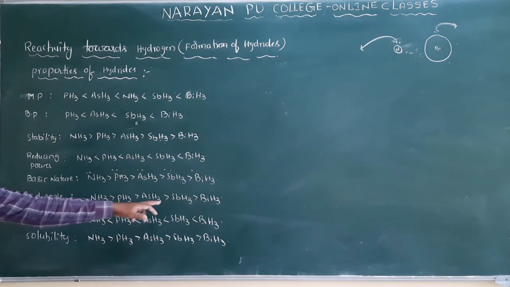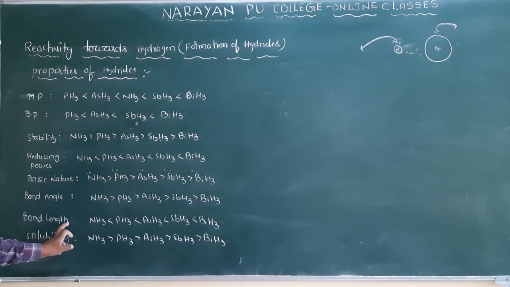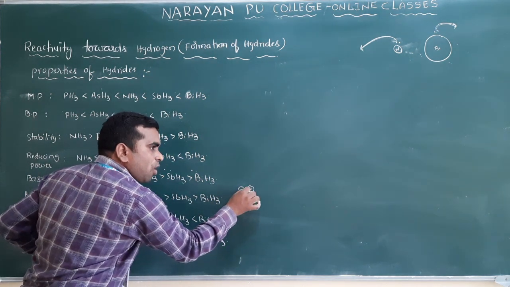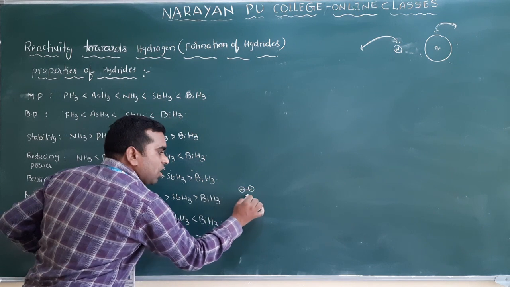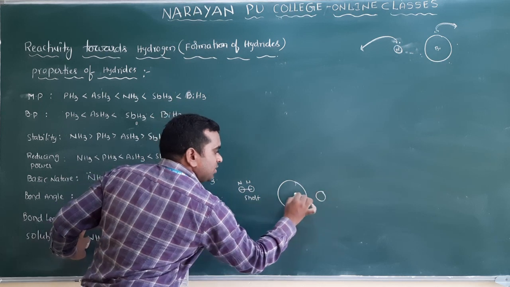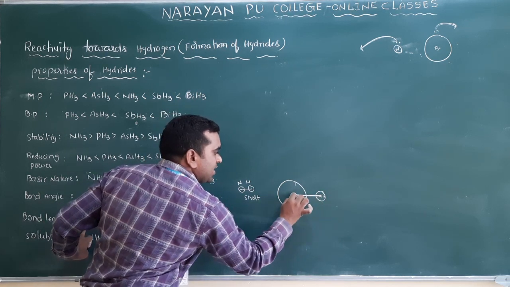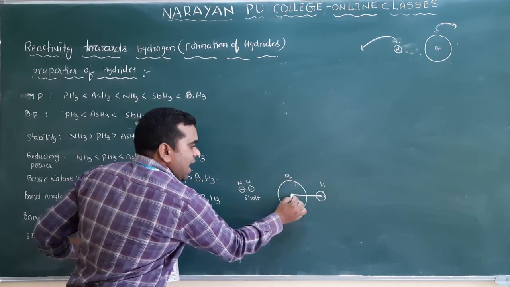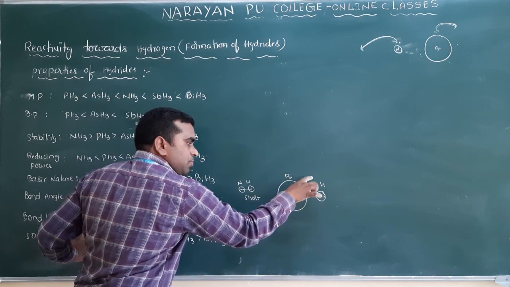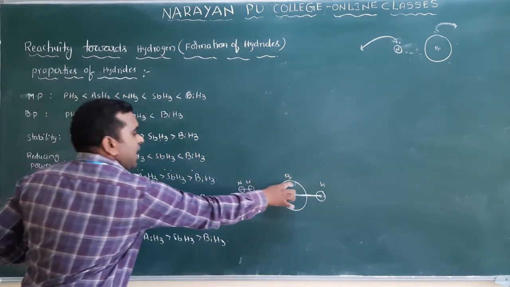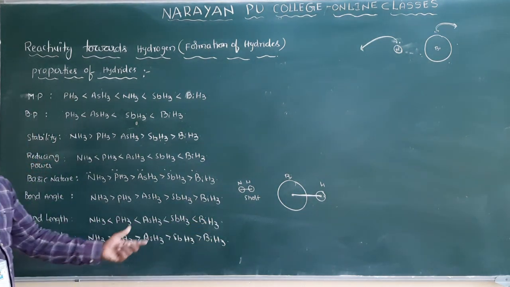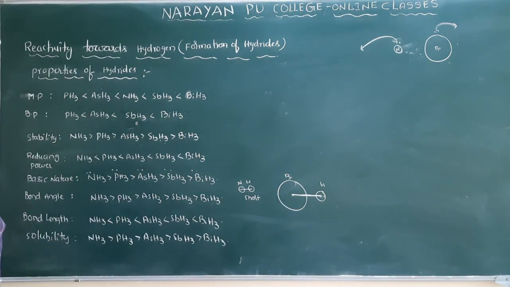And next one is bond angle, which I have already discussed. Bond length: nitrogen and hydrogen are both small, so the bond is strong, and when the bond is strong, the bond length is short. For bismuth and hydrogen, the bond length, measured center to center, is large. So the bond can break easily and it has less stability. Which one has the highest bond length? BiH3. Solubility I have already discussed. Clear? This is about hydrides.